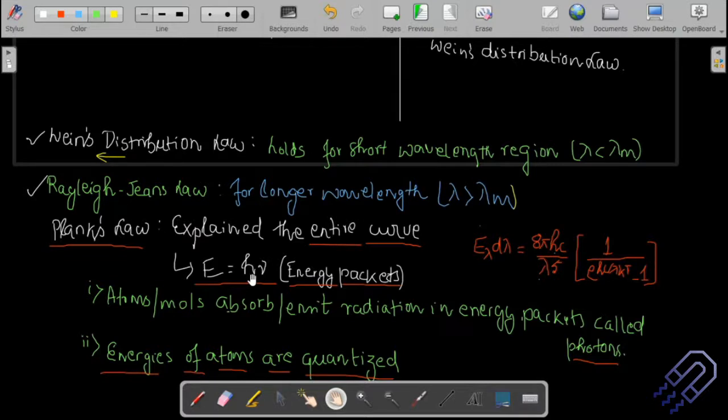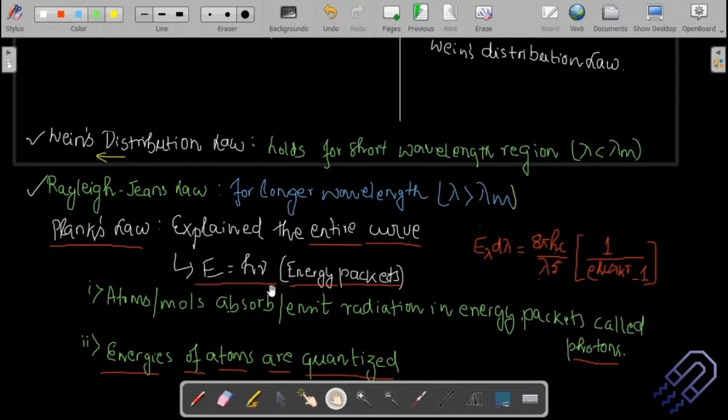Similarly, when a body emits energy, it cannot be any energy. It's not a continuous value. It's discrete packets. That means it will be a function of frequency, h nu. It may be 1 h nu, 2 h nu, 3 h nu, 4 h nu. It cannot be half h nu, 4 by 3 h nu, or 5 by 7 h nu.